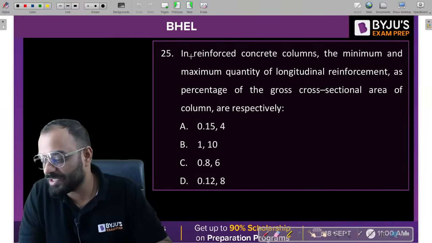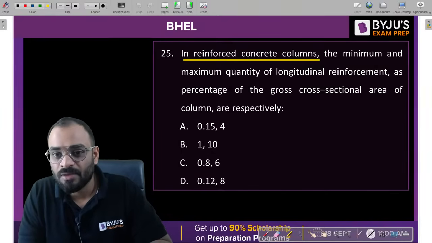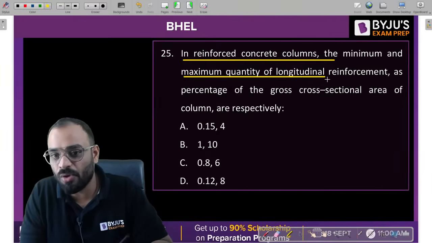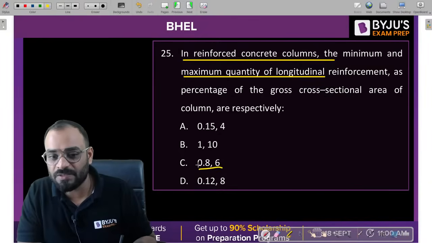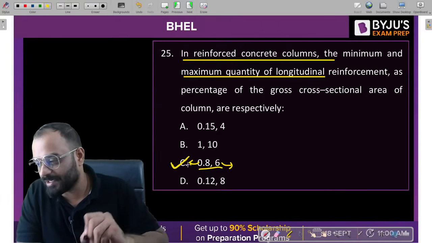Tell me guys, which is the correct answer? In reinforced concrete column, the minimum and maximum quantity of longitudinal reinforcement is 0.8 and 6. Minimum is 0.8 and 6 is the maximum percentage. C is the correct answer.